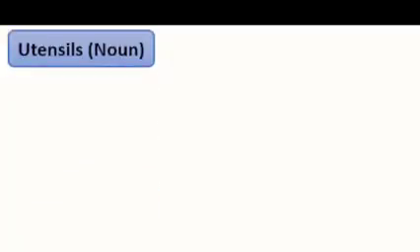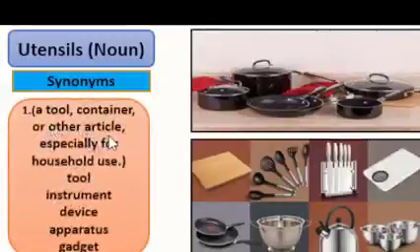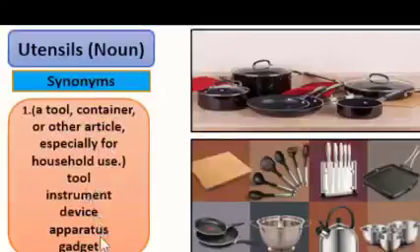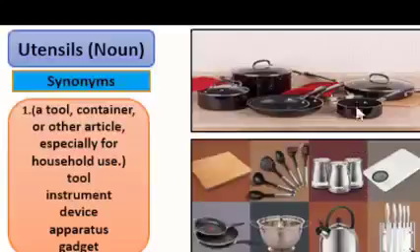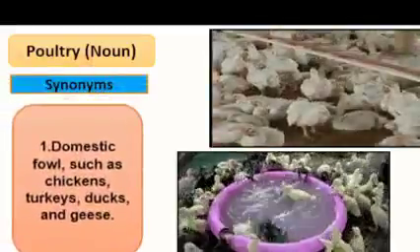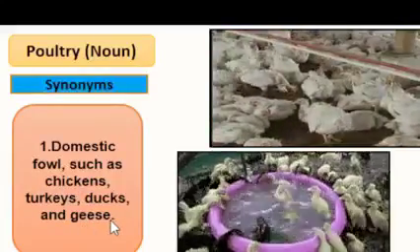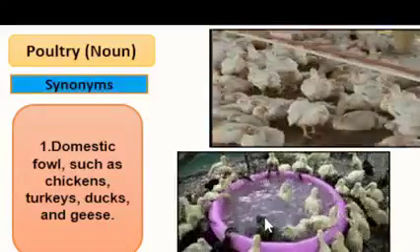So the next word is utensils, which is a noun, meaning a tool, container or other article especially for household use. The synonyms can be tool, instrument, device, apparatus or gadget. So the instruments, tools or articles that we use in our kitchen for cooking purposes are basically known as utensils. Then we have the word poultry, which is a noun, meaning domestic fowls such as chickens, turkeys, ducks and geese. These all are poultry, and poultry is the best source of protein in any country in the world.